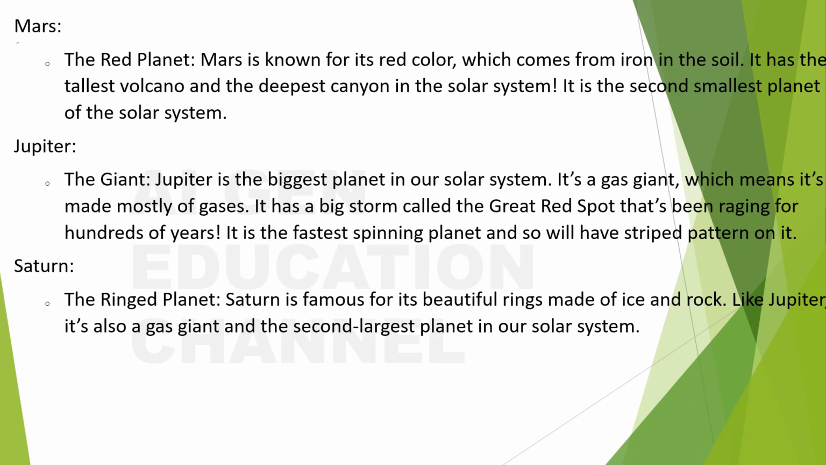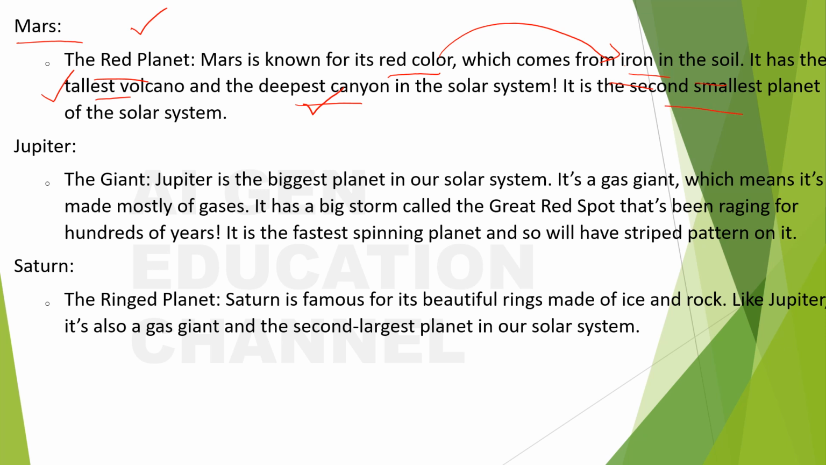What next? Mars. Mars is the red planet. Remember, Mars is known for its red color, which comes from iron in the soil. So why is it red? It is red because of the iron in the soil. It has the tallest volcano and the deepest canyon. Remember this: tallest volcano and deepest canyon in the solar system.